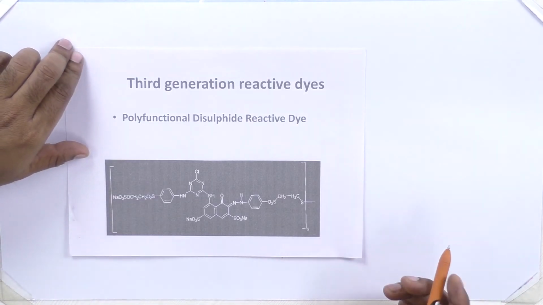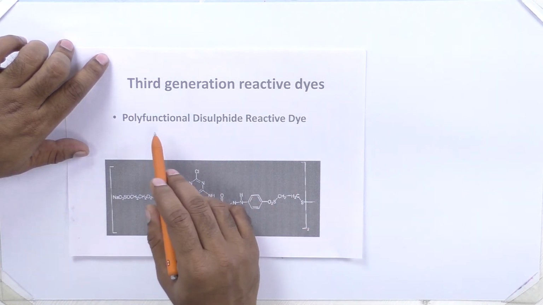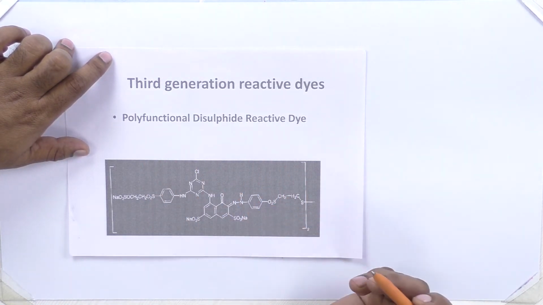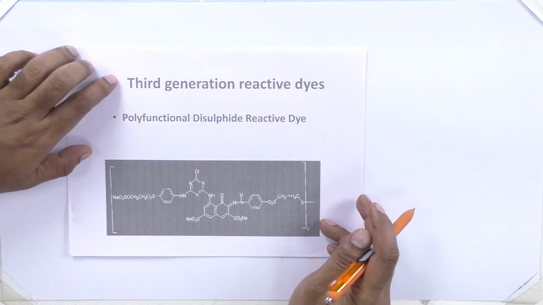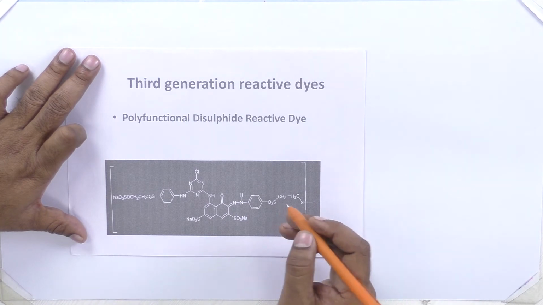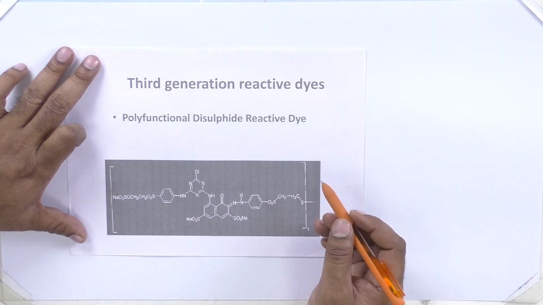Third generation reactive dyes are polyfunctional reactive dyes. They have more than two functional groups in the dye. This improves the exhaustion and reactivity of the reactive dyes.